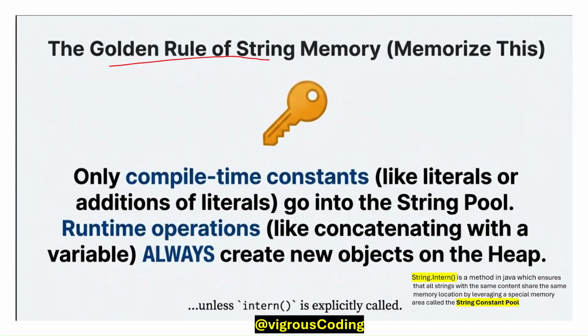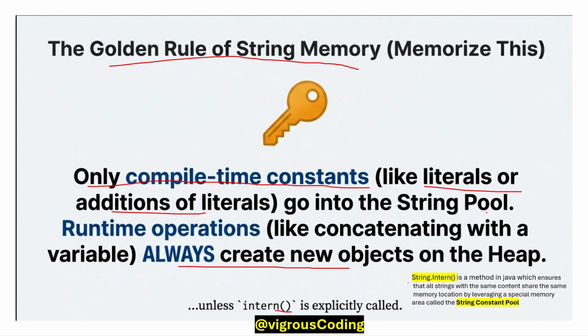The golden rule of string memory we need to remember: only compile-time concat operations, like a literal or addition of literals, go into the string pool. Runtime operations, like concatenation with a variable, always create a new object on the heap unless explicitly used with intern.